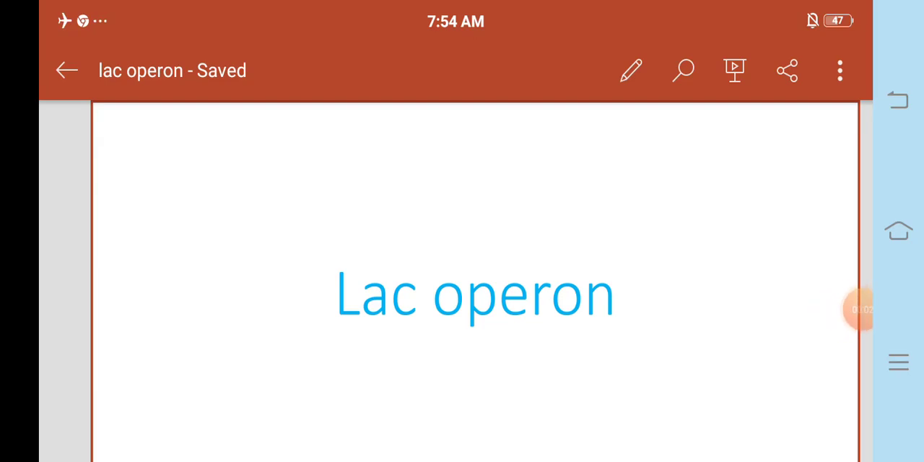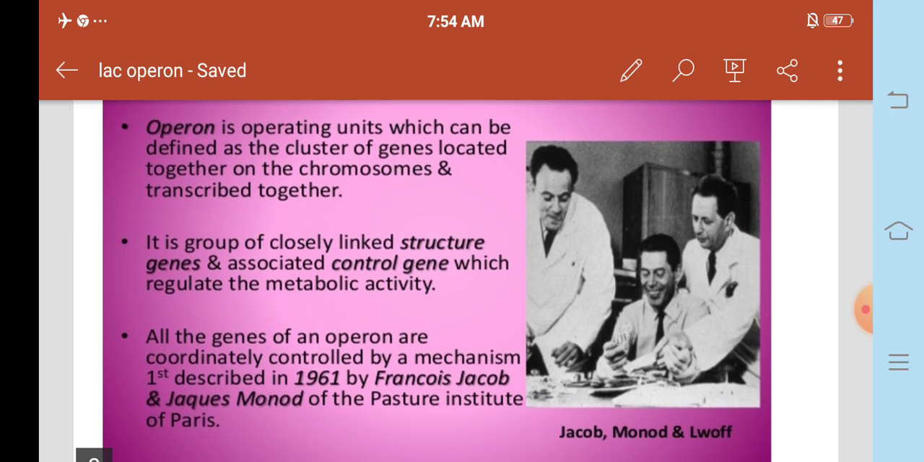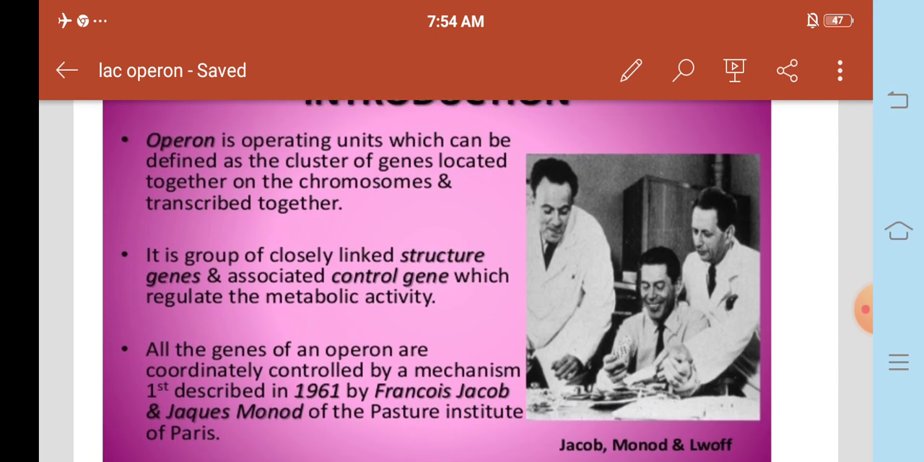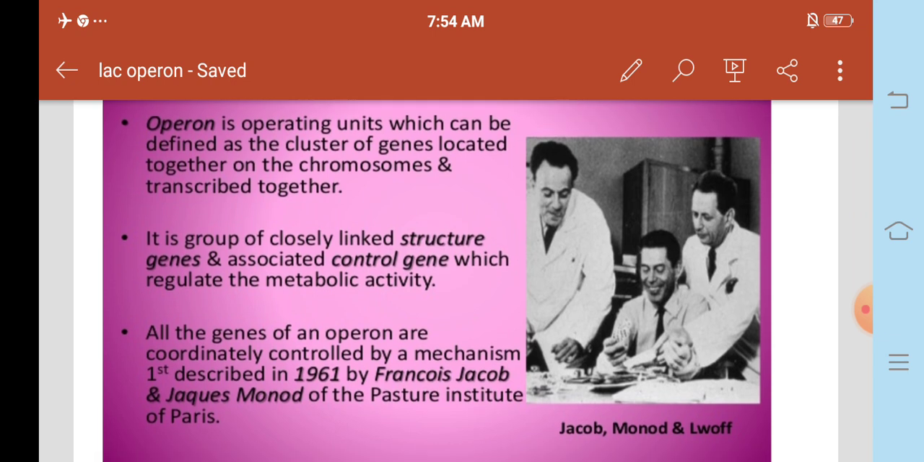Today we are going to discuss the lac operon. Introduction to the lac operon. An operon is an operating unit, which can be defined as a cluster of genes located together on the chromosome and transcribed together. It is a group of closely linked structural genes and associated control genes which regulate metabolic activity. All the genes of an operon are coordinately controlled by a mechanism first described in 1961 by Francois Jacob and Jacques Monod of the Pasteur Institute of Paris.